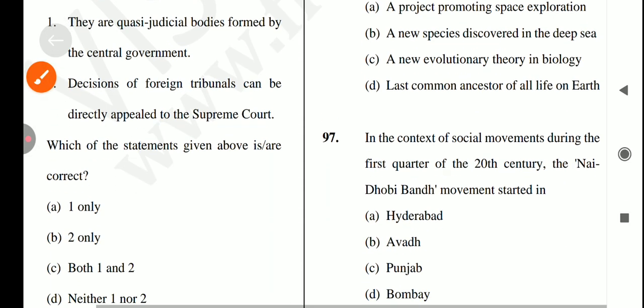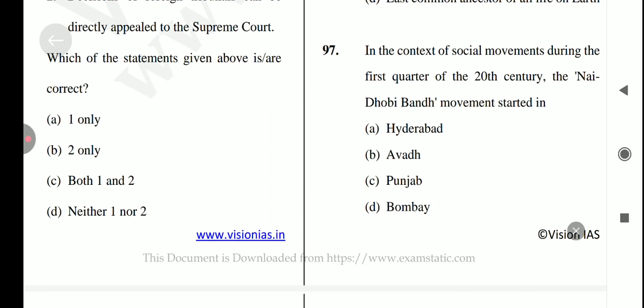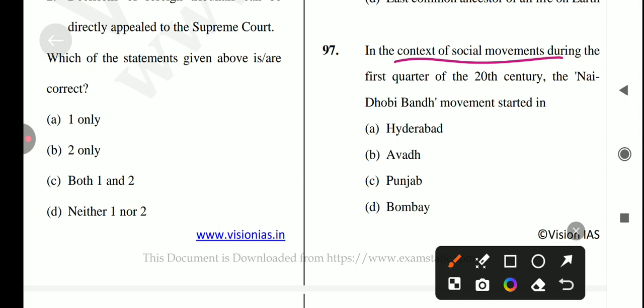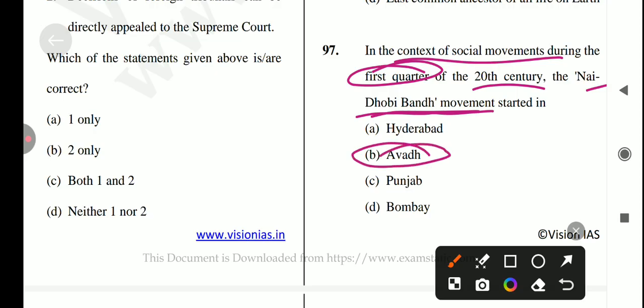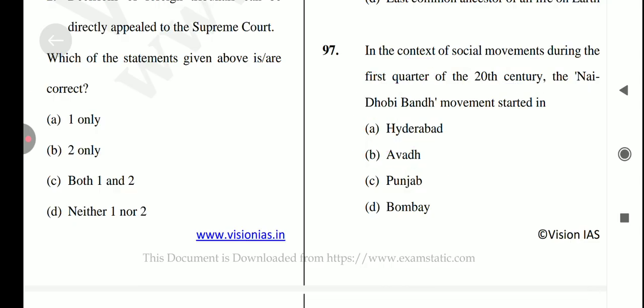Okay, let's come to the next question, which is in the context of social movements during the first quarter of the 20th century, the Nai Dhobi Bandh movement started when? 1920 में, रिपोर्ट में तो इसका आंसर क्या हो जाए, कहाँ पे स्टार्ट हुआ था, तो वो अवध में. Option B is the correct answer for this question. Okay, let's come to the next question, which is